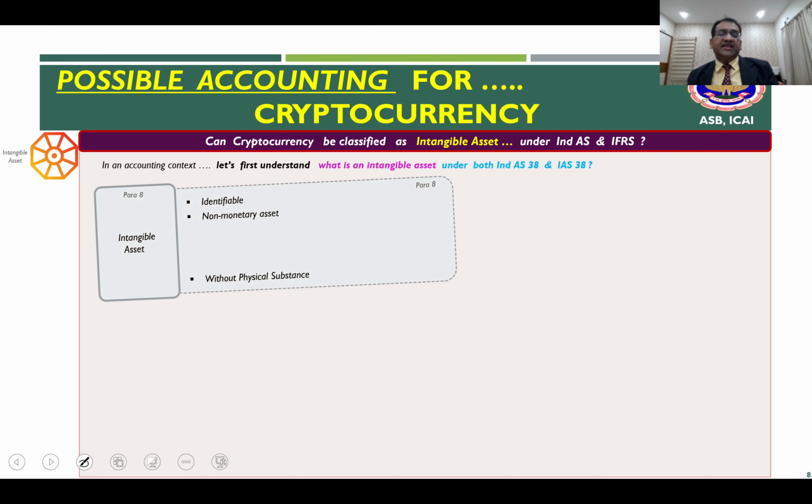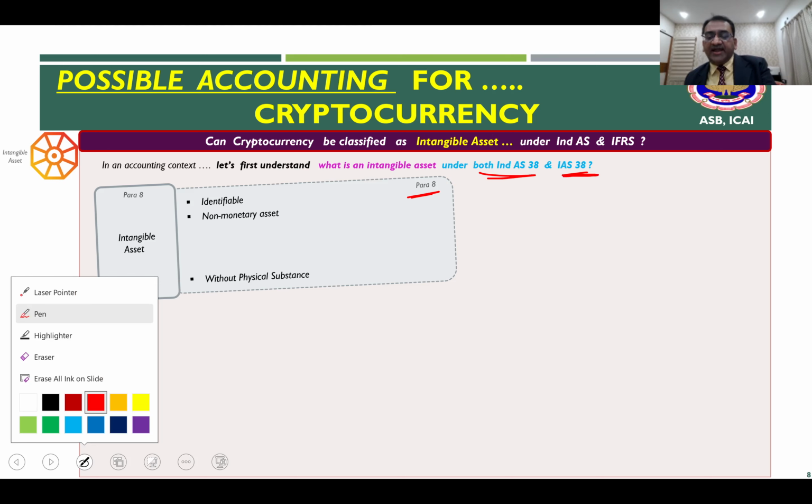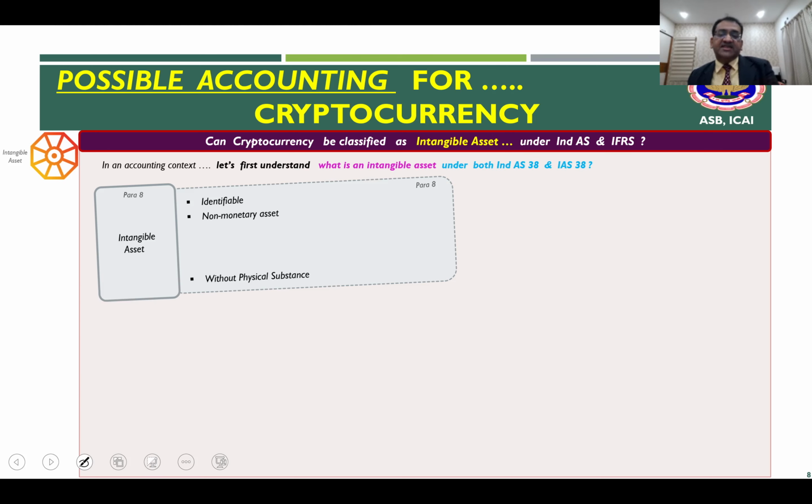So if you look at the definition of intangible asset in paragraph 8 of both these standards, Ind AS 38 and IAS 38, this paragraph 8 tells you that an intangible asset is an identifiable non-monetary asset without physical substance.